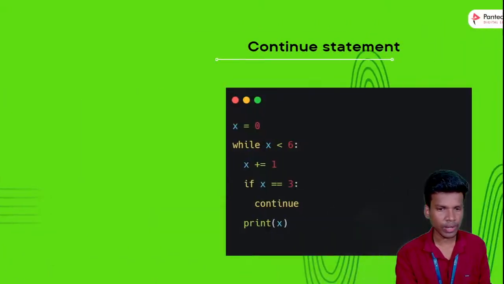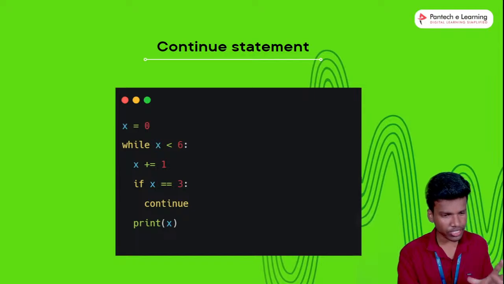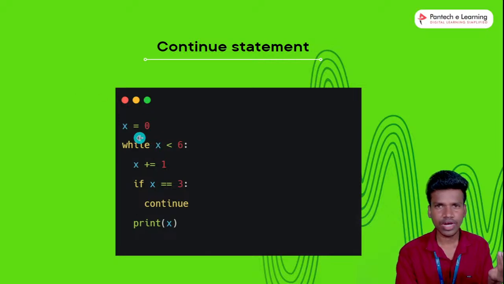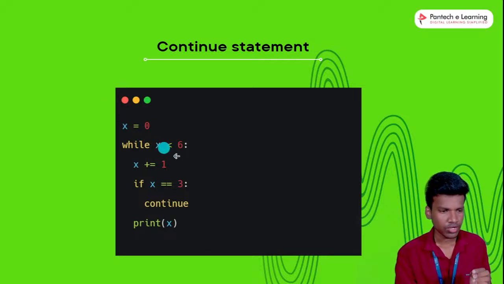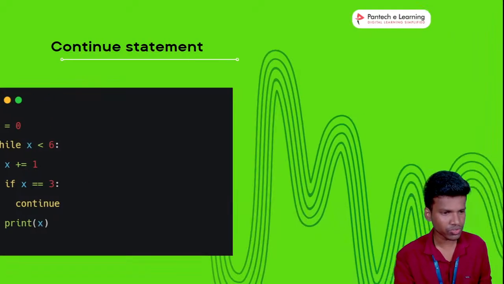Okay, so next one, the continue statement. The continue statement also works with x is equal to 0 and while x is less than, the same as before. In this case the starting value is 0. Starting with 0, when 3 comes, the value 3 will be ignored and the other values will be executed repeatedly. So that is the continue statement.